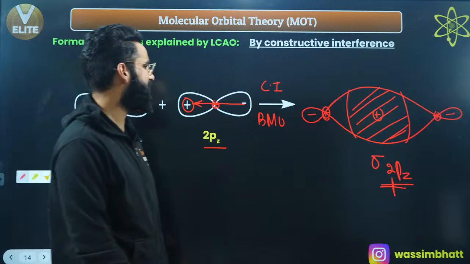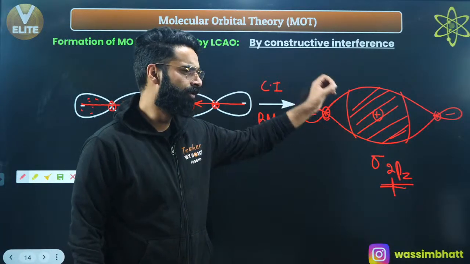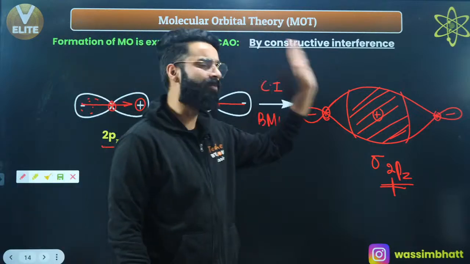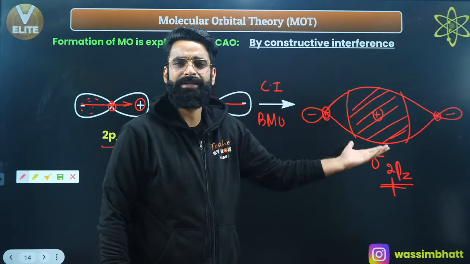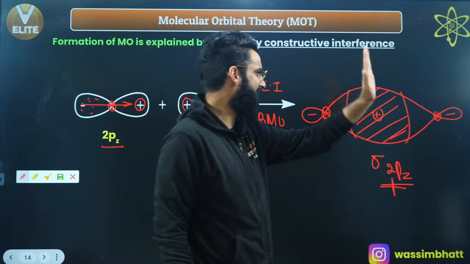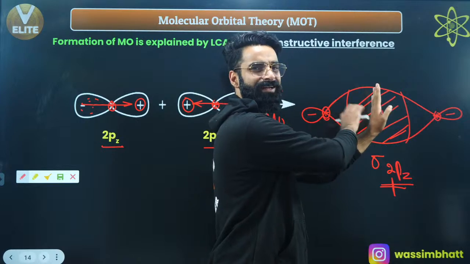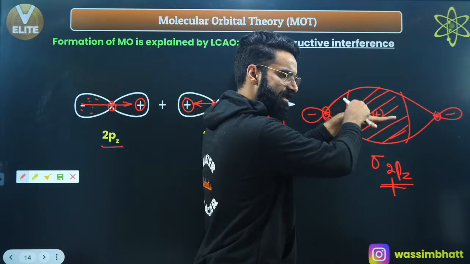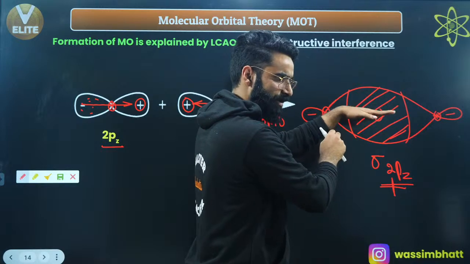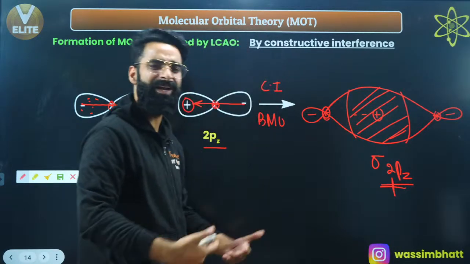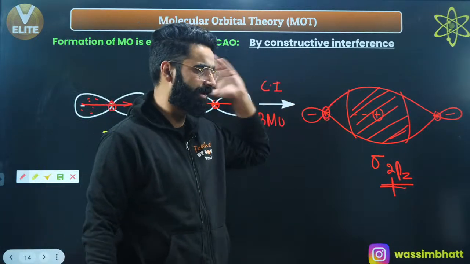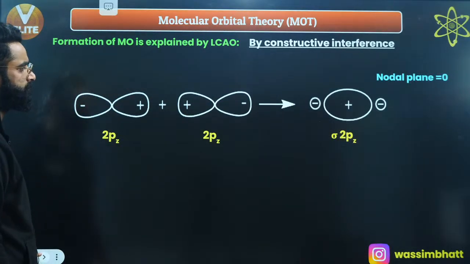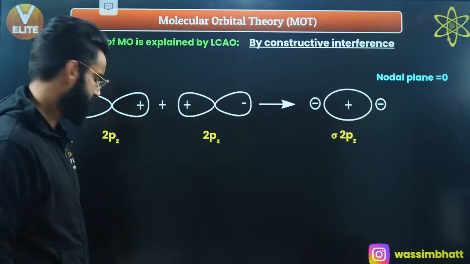So if I ask you, is there any nodal plane? You won't find any single nodal plane in this one as well. You cannot cut this orbital in such a way that there will be no electron density on that plane. If I cut it like this, there will be electron density on the plane cutting this molecular orbital. If you cut it like this, electron density will lie on this plane as well. You won't find a single plane on which electron density will be 0 in this molecular orbital. So again, there is no nodal plane. Correct? So 0 nodal planes.